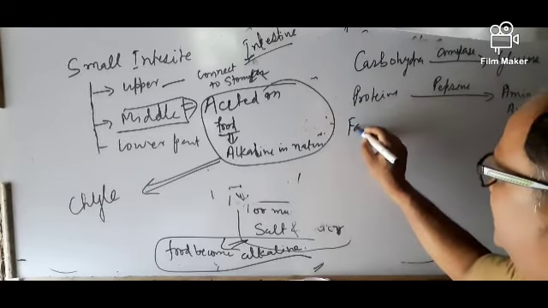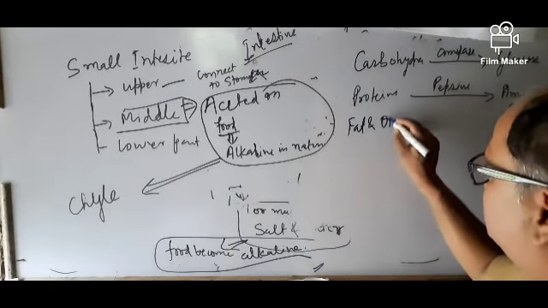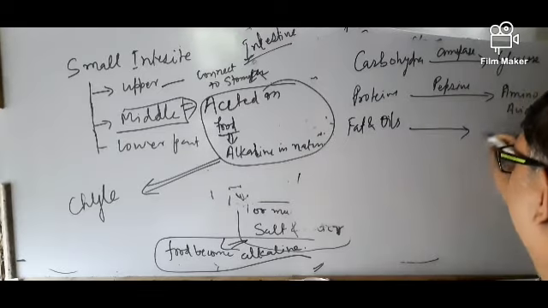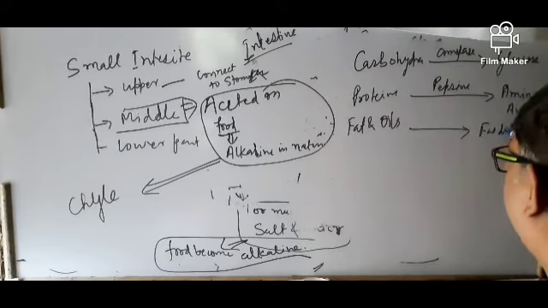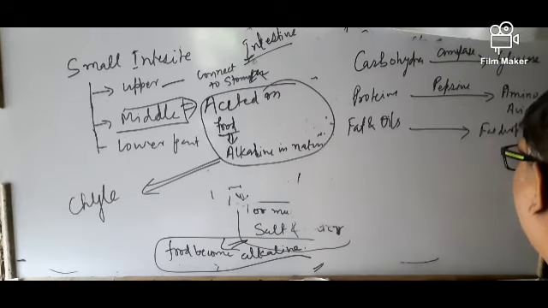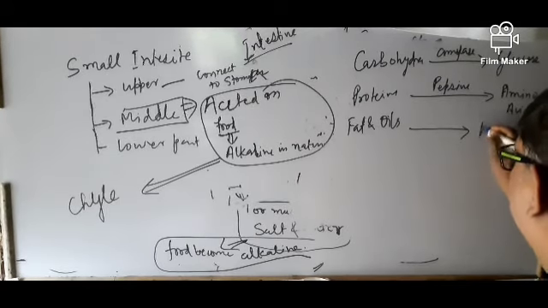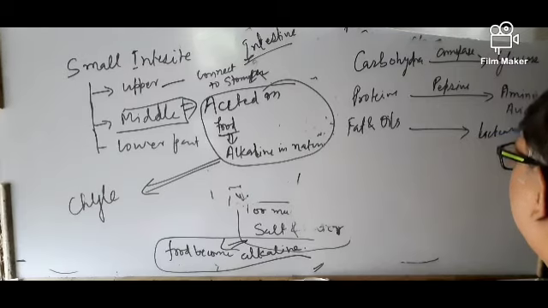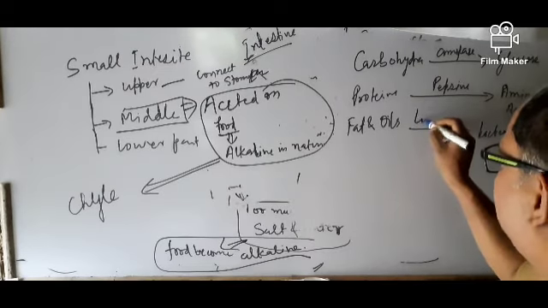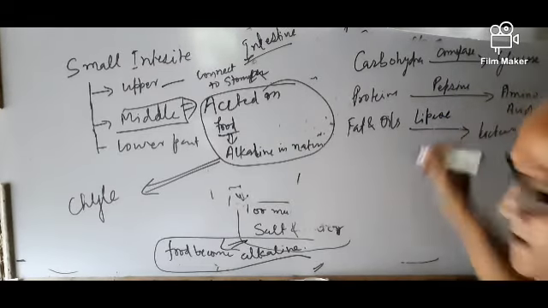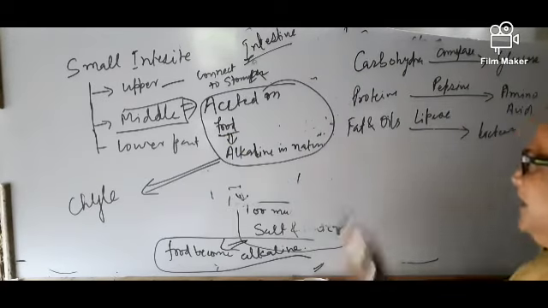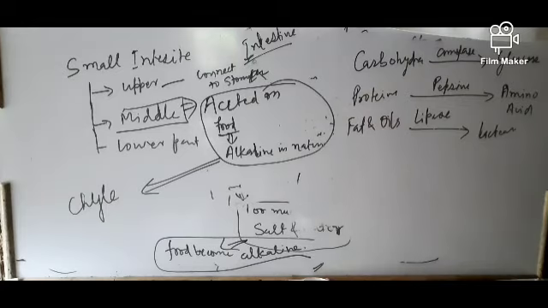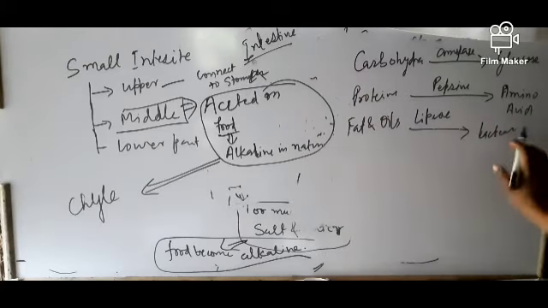And the fat and oil digestive enzyme, lipase, converts fat into fat droplets, or lacteals. These three enzymes are secreted in the small intestine, and they convert complex food material into simpler ones.